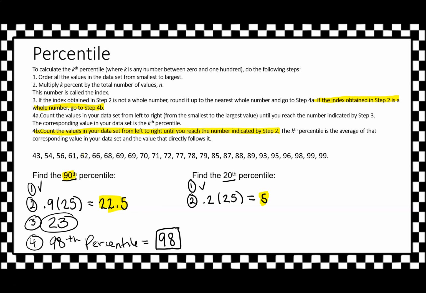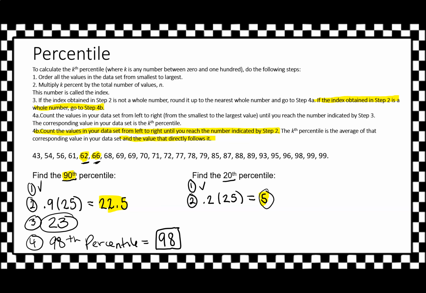1, 2, 3, 4, 5. I'm talking about this one. The kth percentile is the average of that corresponding value, in this case 62, and the value that directly follows it. So we're talking about averaging 62, which is the number we get from the 5, but not only that one, we're going to average it with the next one, the data value that directly follows it.